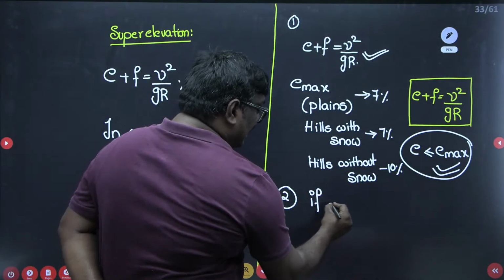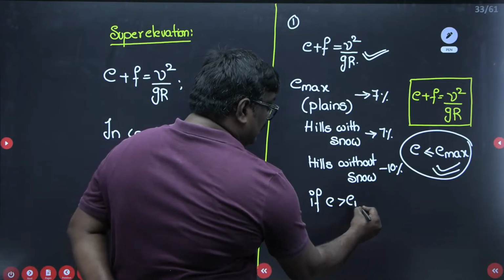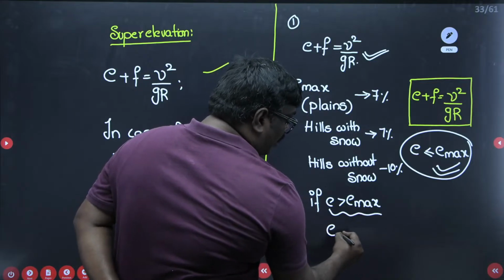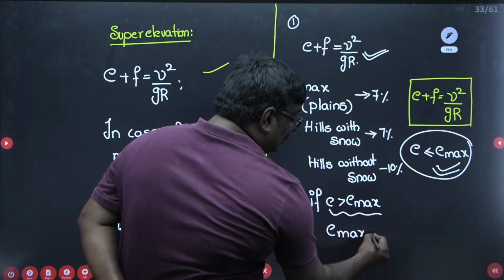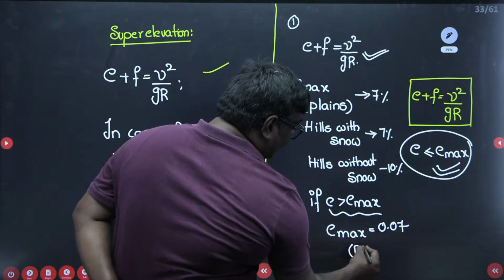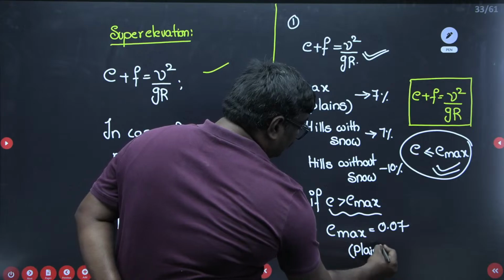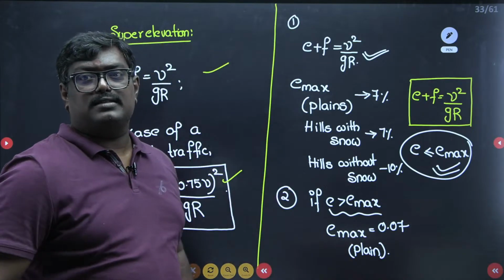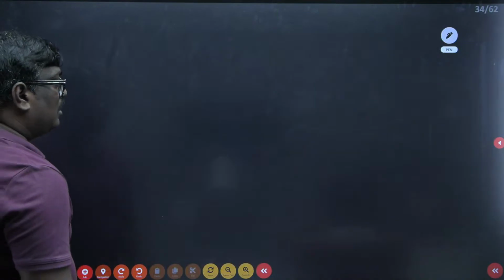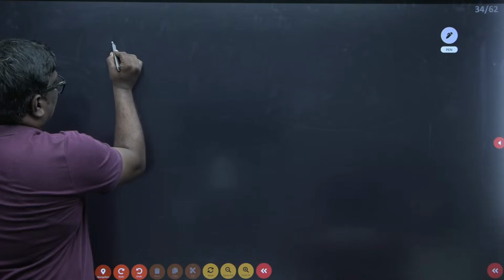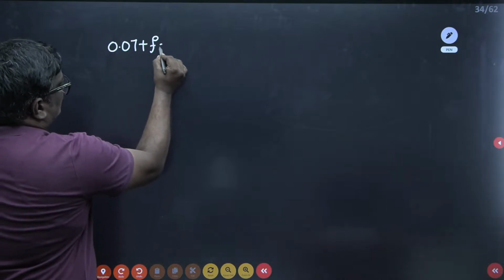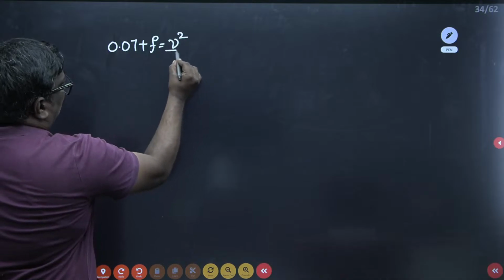Now the second step: if E is greater than E max, take the value of E max as 0.07 if it is a plain. Take the value for plains. Now the second step is you can take 0.07 plus F is equal to V square upon GR.